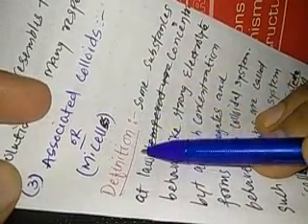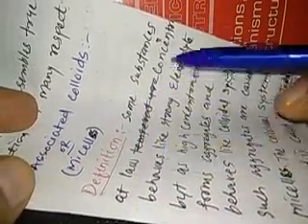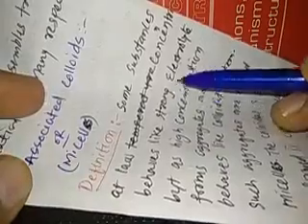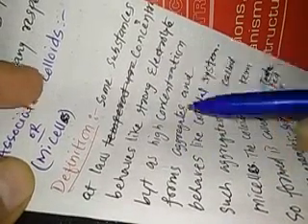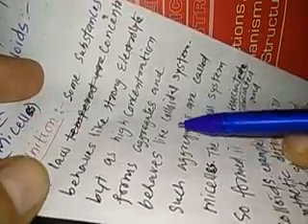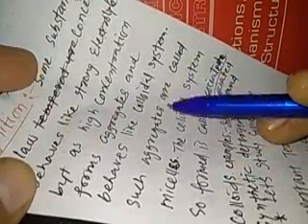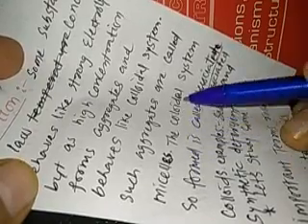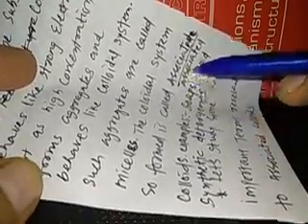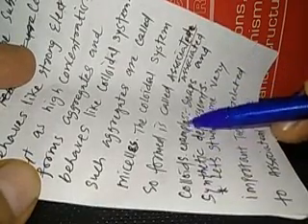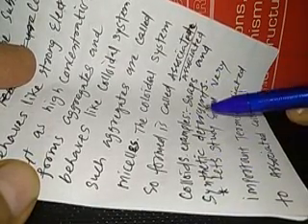Then we have the third type of colloid, which is known as the associated colloids or micelles. First we'll see the definition. Some substances at low concentration behave like strong electrolytes, but at high concentration form aggregates and behave like a colloidal system. Such aggregates are called micelles. The colloidal system so formed is called associated colloids. Examples are soaps and synthetic detergents. So soaps and synthetic detergents form the associated colloids.